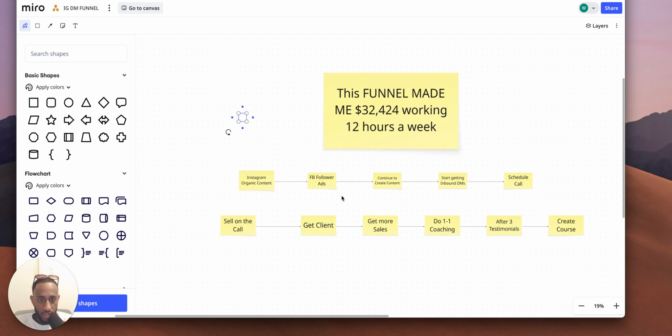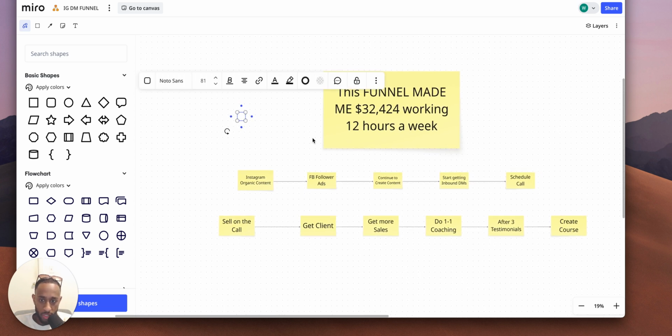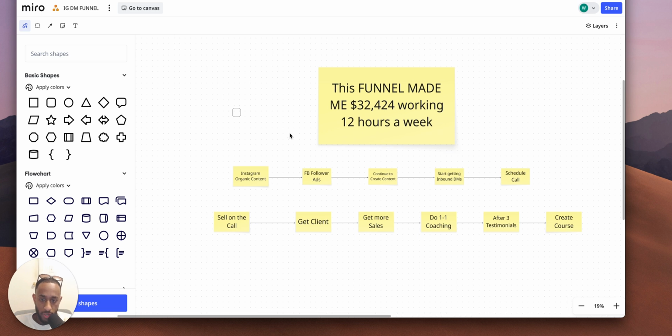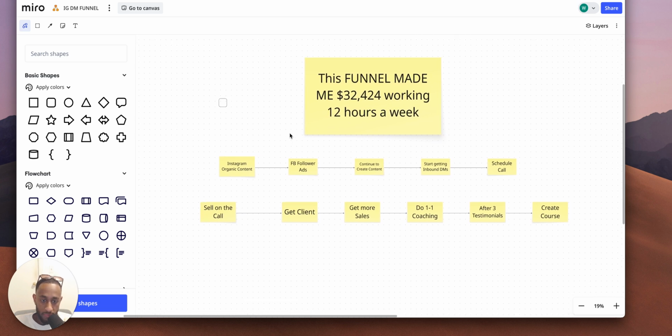And just take advantage, guys. I'm just trying to help you guys who are in the info product space. Have a good offer, run Instagram ads, have YouTube for middle funnel, have people book calls through the DMs, schedule a call, sell on the call. If your sales sucks, then you've got to get better at sales. Get the client, rinse and repeat, use the money you make from the client to increase the ad spend. Get more clients, rinse and repeat.